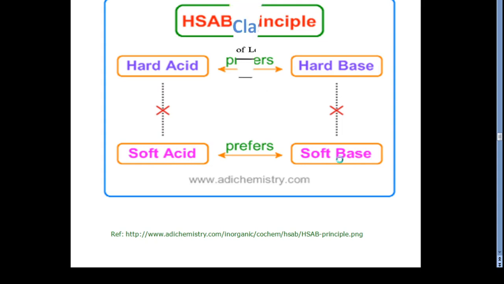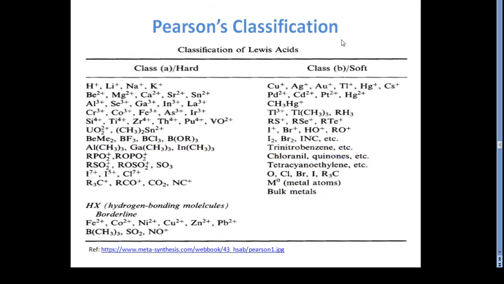On the basis of that, Pearson classified the different classes of hard and soft acids into class A and class B. In class A he placed all the hard acids, and in class B he placed all the soft acids.